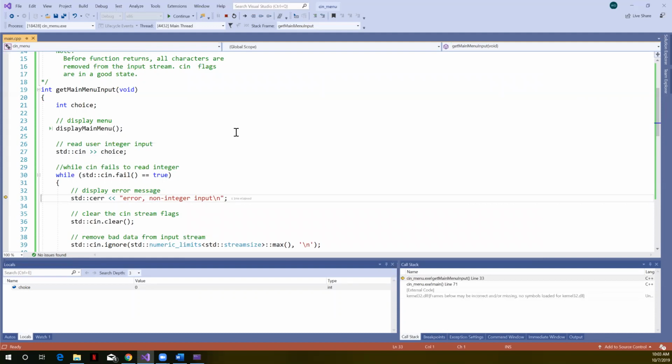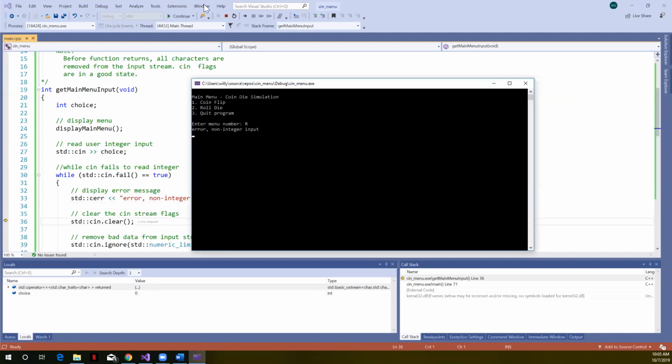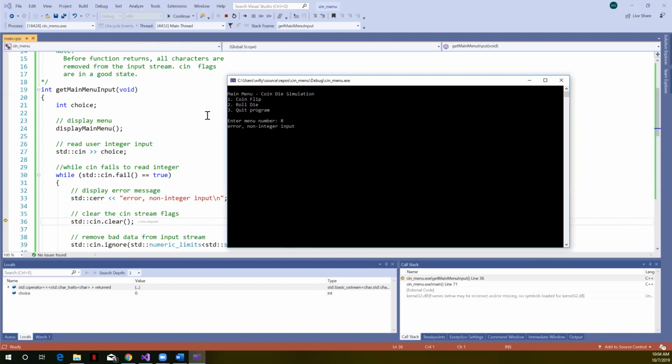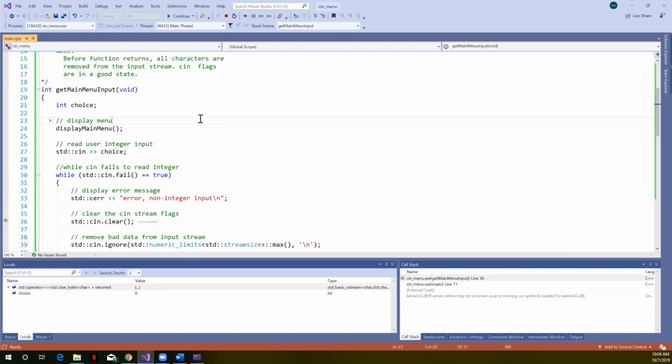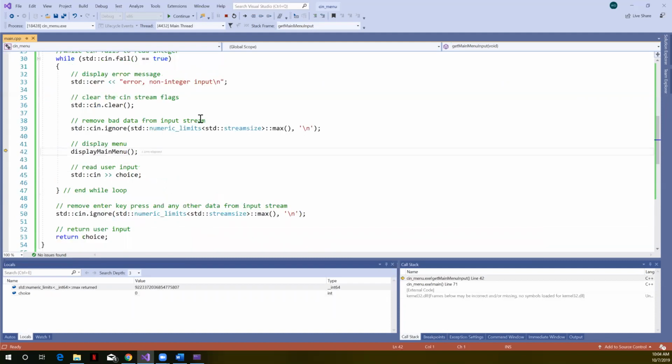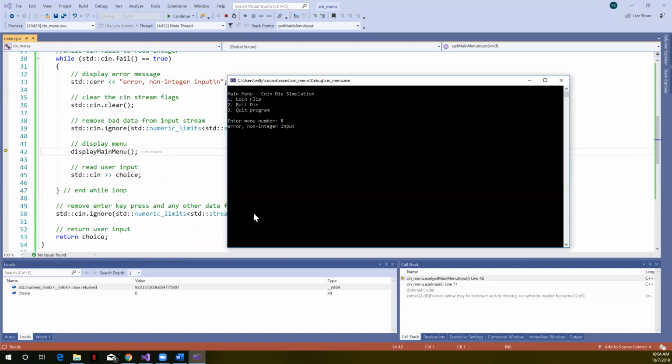All right, so I'm going to hit F10. When I hit F10 here, we can see then that this error message popped up, error, non-integer input. F10 here, this clears the flags. F10, what that does now is because it failed to read, so if I pop this up, this had failed to read this capital R and the enter key press. Right? If we weren't then telling it to ignore that information, it would come back around again and try to read the same thing over and over and just keep failing. We need to have that ignore in here.